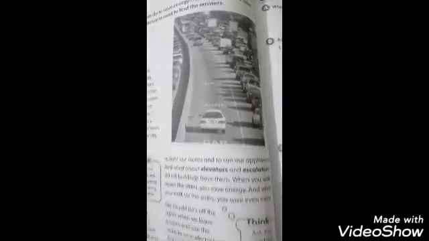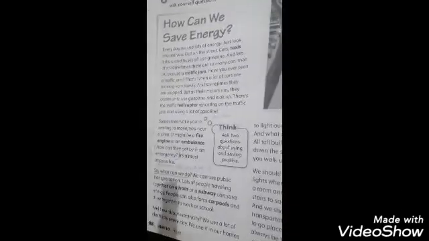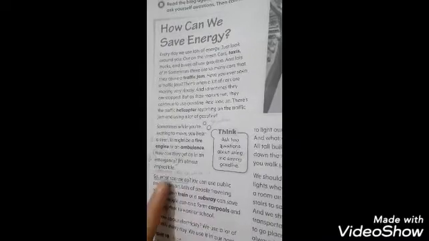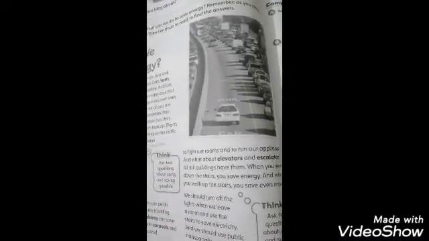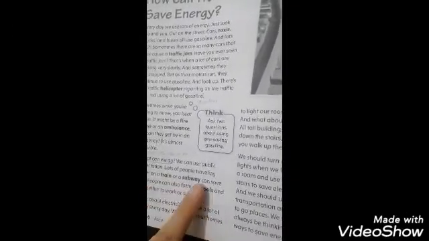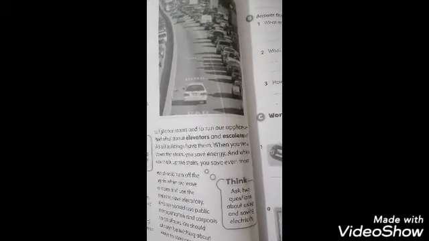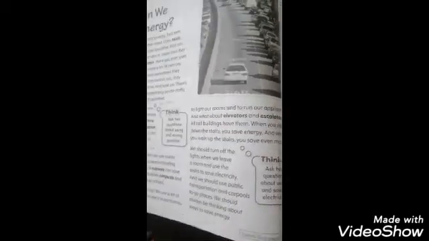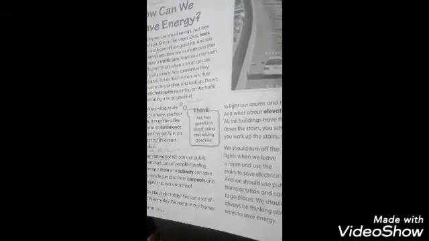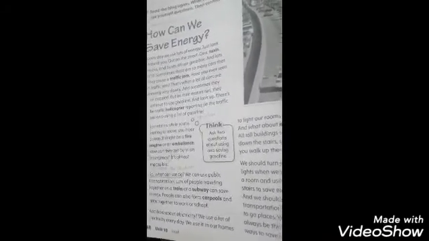We can use public transportation. They are telling us here that we can use public transportation to reduce the traffic jam. We can use the train, the subway, or even carpools to go to work or school. So how about electricity? We use a lot of electricity every day.